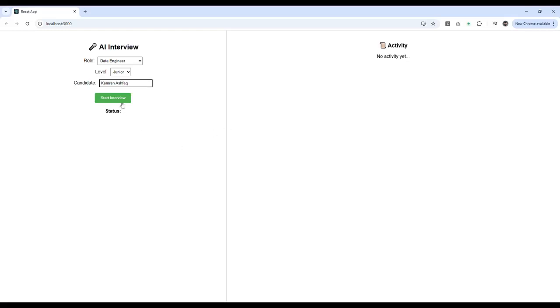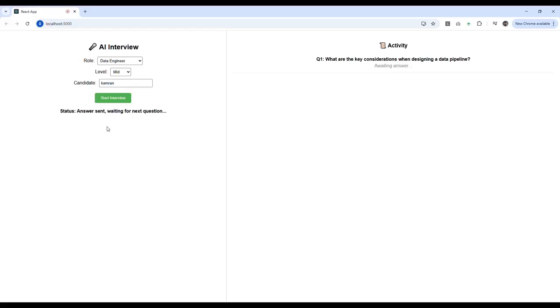Let me start the interview, and you can see how the system will ask the question in audio, and you can answer it, and the system will store all the information, the text and the audio as well, in the backend, and you can process this data as per your need. I just started. I'm waiting for the WebSocket to connect and ask the question, so you will have an idea how the system asks questions. What are the key considerations when designing a data pipeline? Now you can see it is asking the question, and it is recording. For the answer you have 30 seconds. You can configure that later, or you can just stop recording from there.